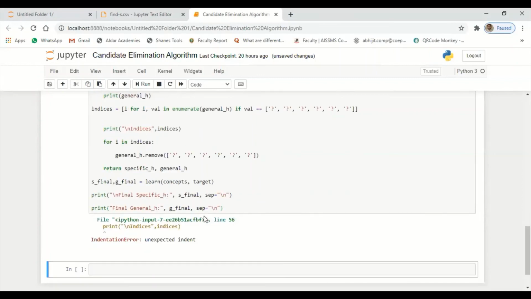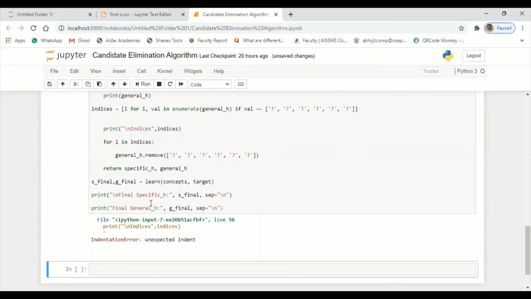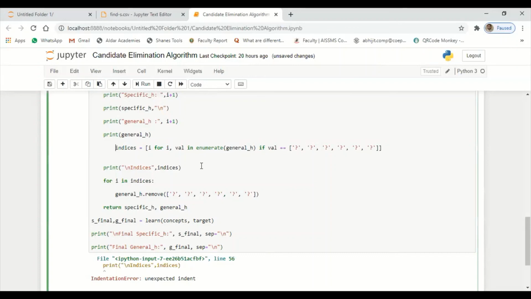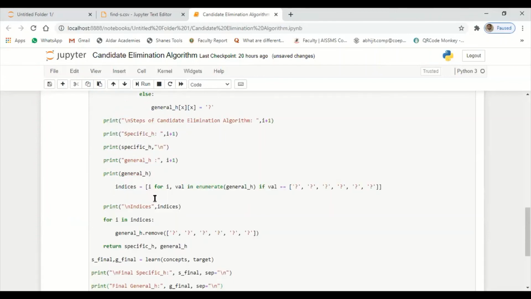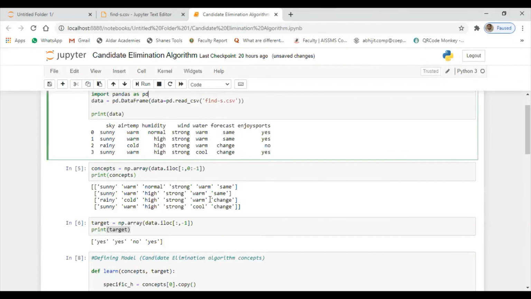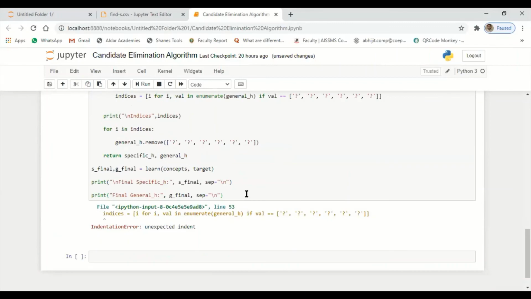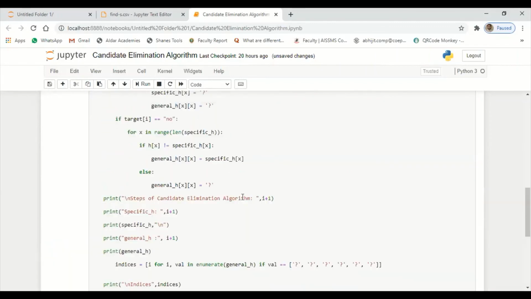Let me try to print the index file, at line number 56. Print index. Here we committed some mistake, an indentation problem. I'm facing some indentation problem here. So let me hit again. Unexpected indent. Let me close it. We were facing some indentation problem. Let me run again. Anyway, I hope you are clear with this. So you can run this one.